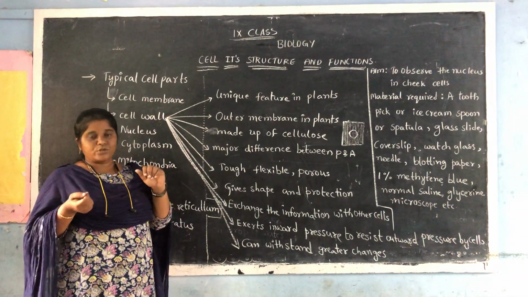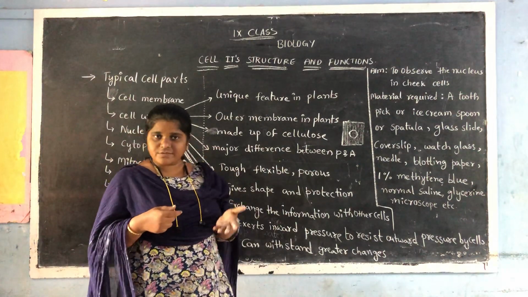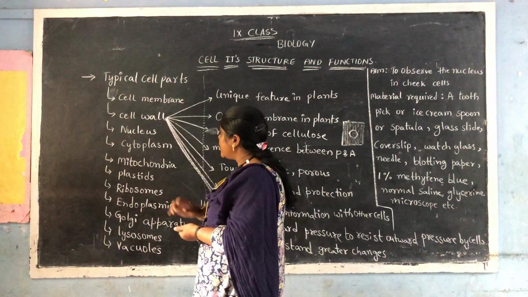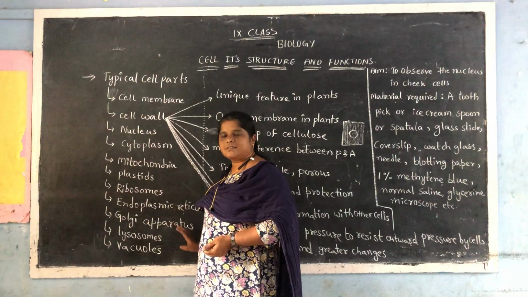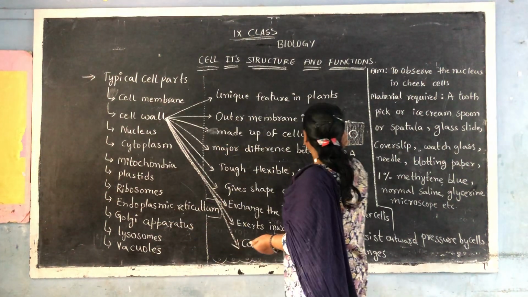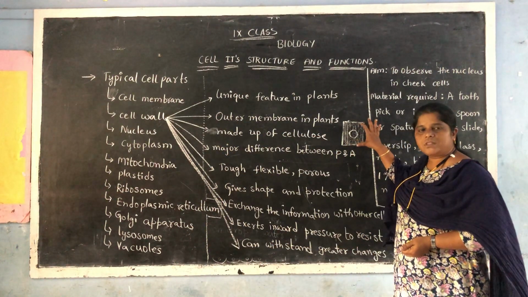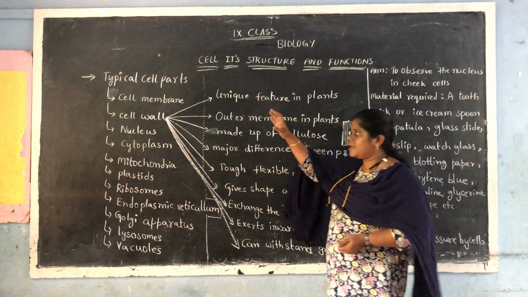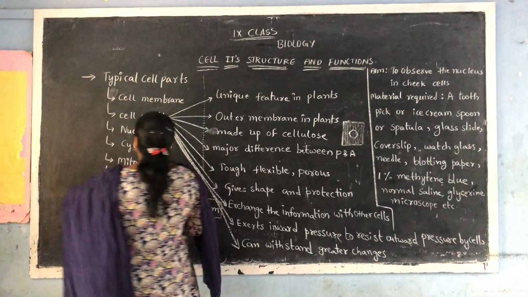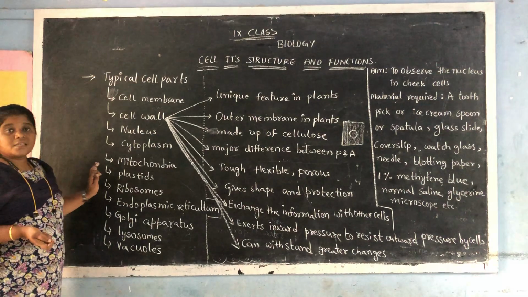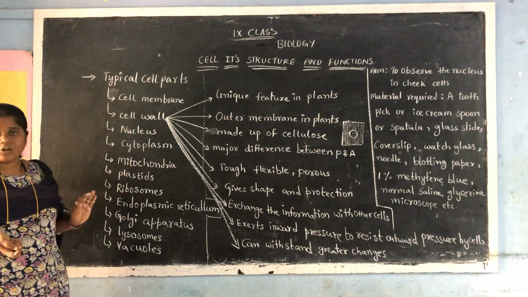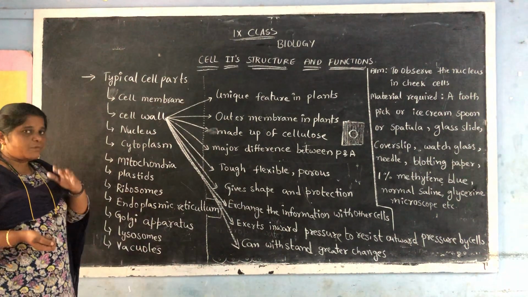Now you have already come to 9th class; in the first video also you have seen that there are many parts in the cell, along with what you studied in your 8th class. Along with these three parts, there are many other parts in the cell. So these all together are called what? Cell organelles. What are they called? Cell organelles.